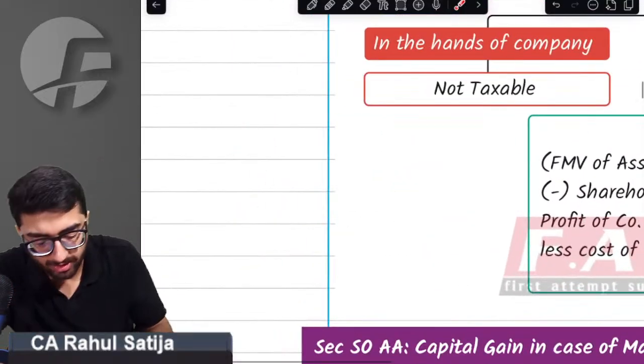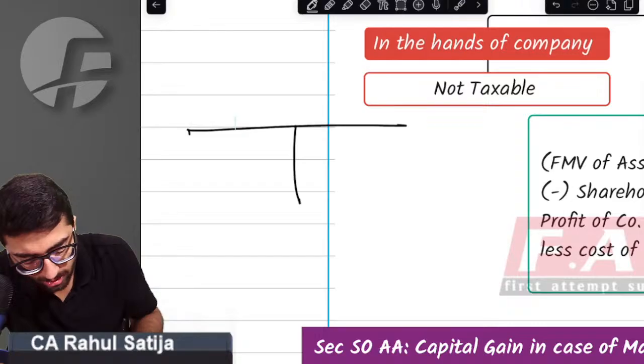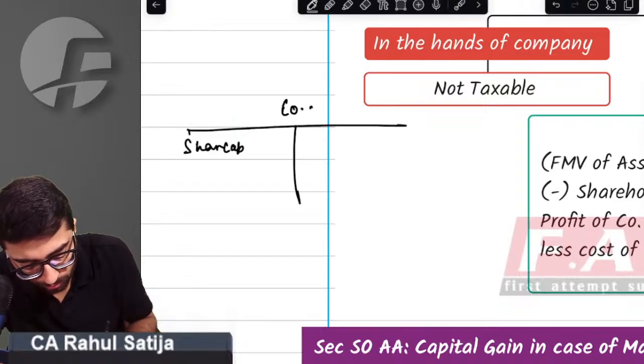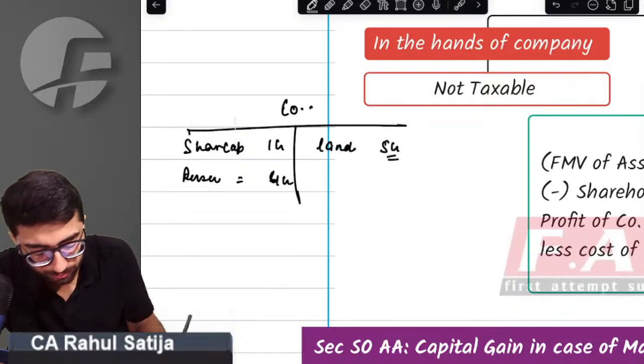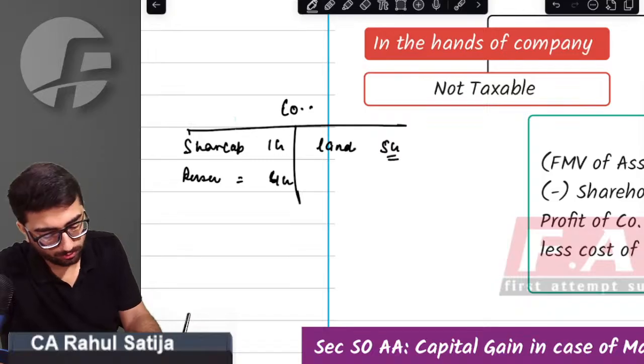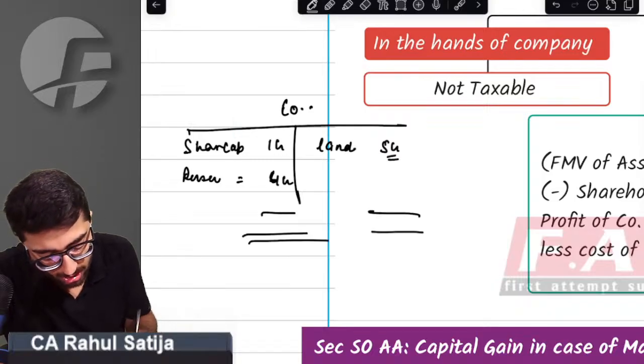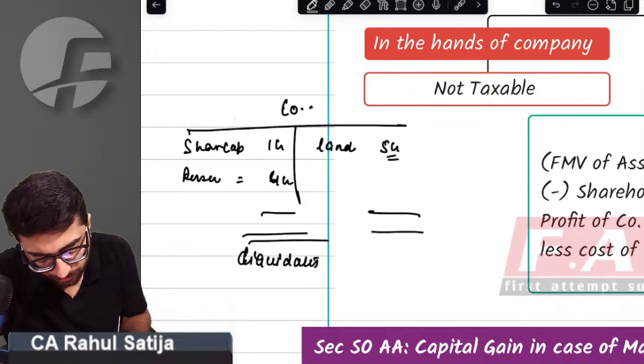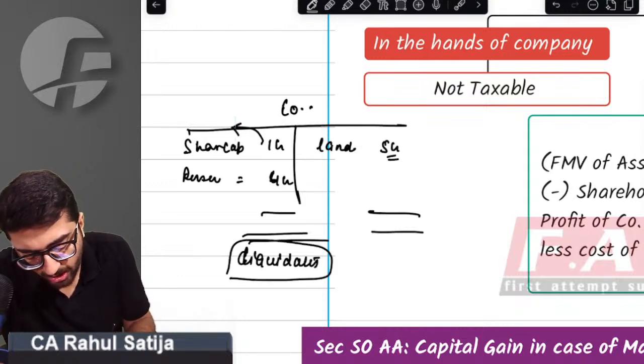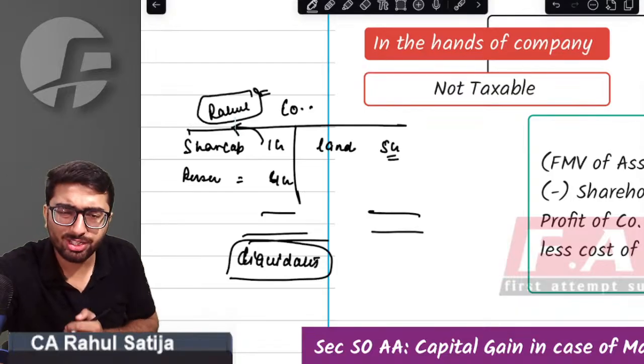Sir, assume this fact. For example, we have a company whose share capital is 1 crore, reserves are 4 crore, and this company has only land of rupees 5 crore. Now, just assume this company liquidates, and the only shareholder is Rahul.